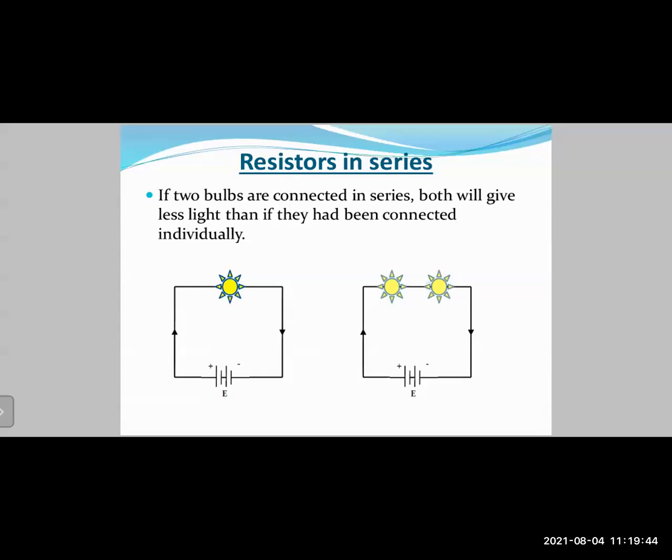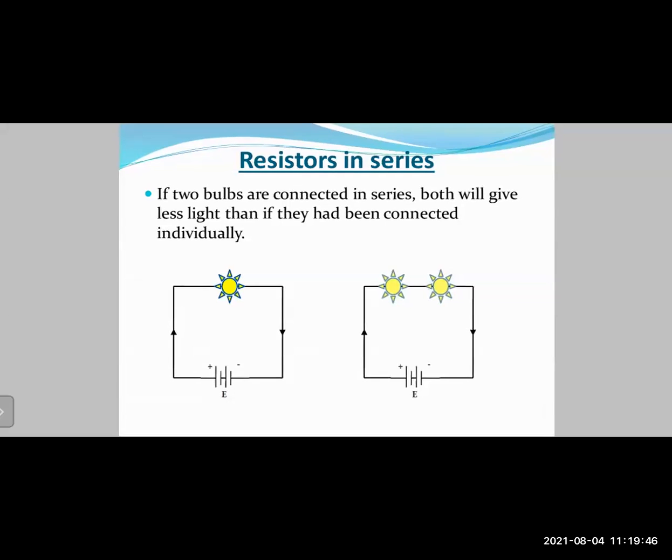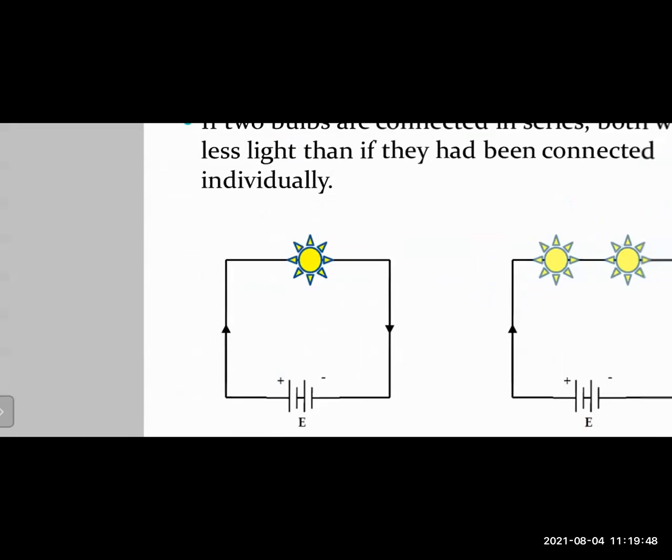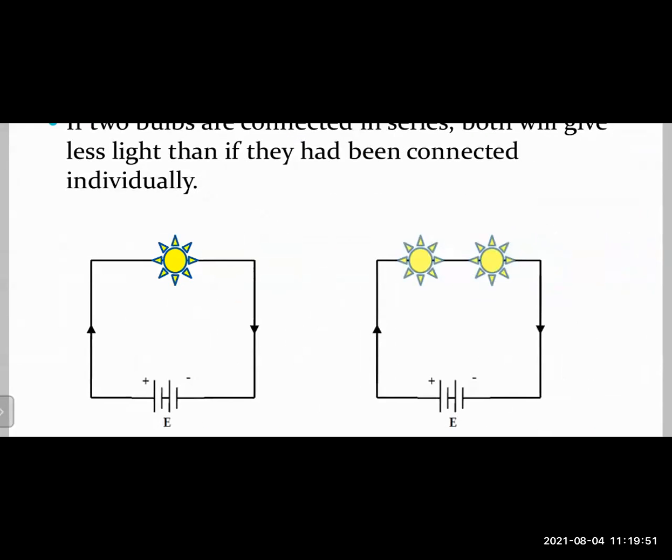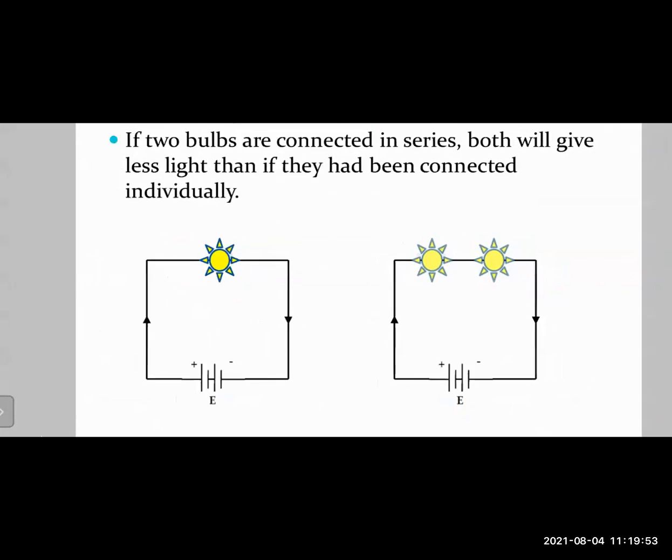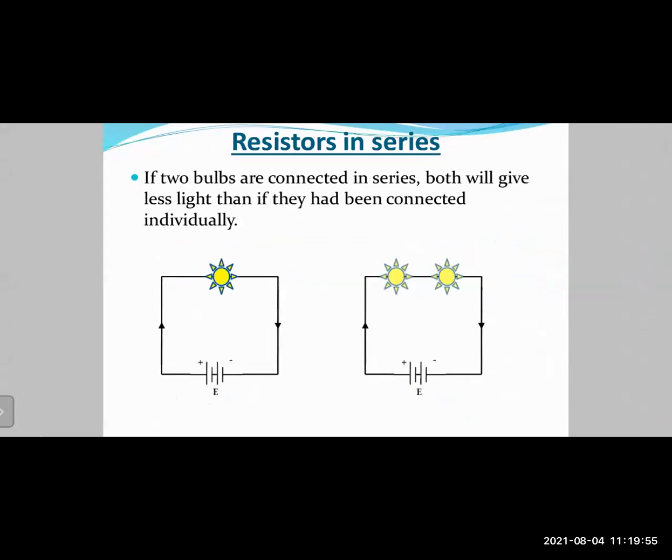Now, ये कैसे होता है? How does it happen? Now, in the left hand side diagram, you have only one bulb here. Okay, so it gets maximum voltage. There is no voltage drop क्योंकि यहाँ पर voltage share करने के लिए और कोई appliance नहीं है. But on the right hand side, when you connect the two bulbs together, what happens? The current remains constant, but the voltage will drop. Why is it so? Because the voltage is now shared by two bulbs. Okay, so the voltage becomes half actually.